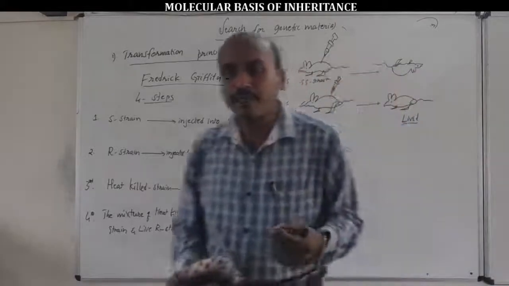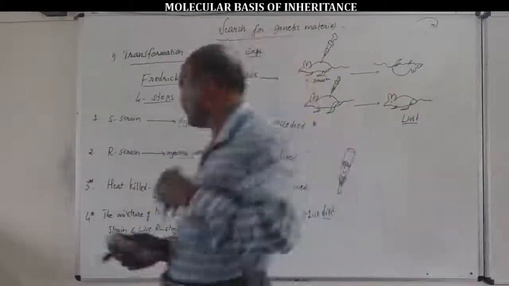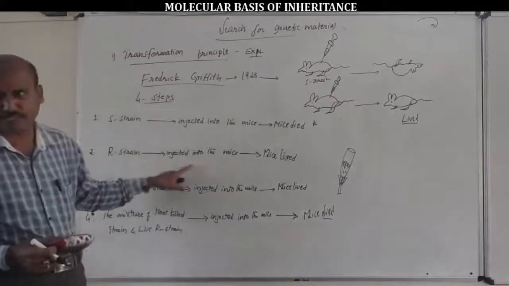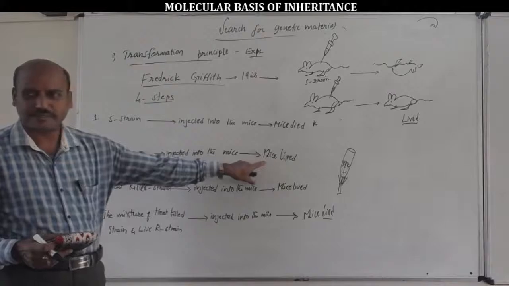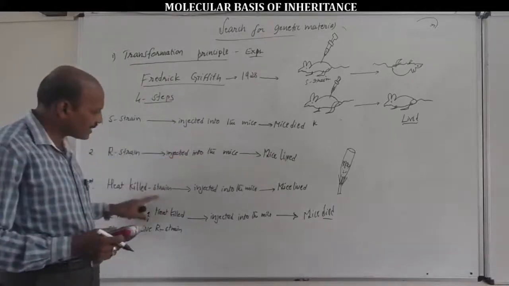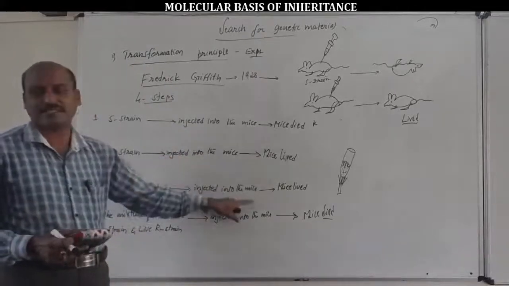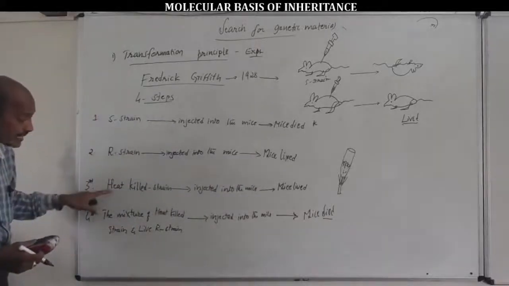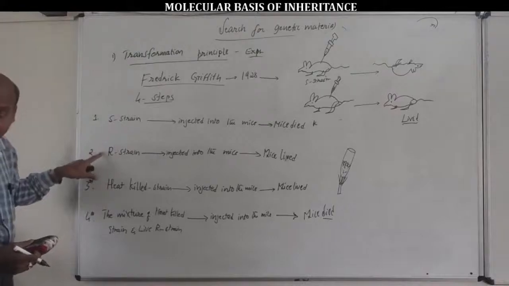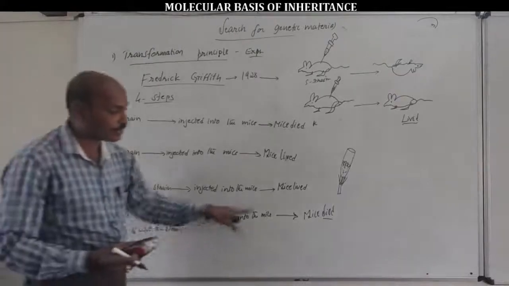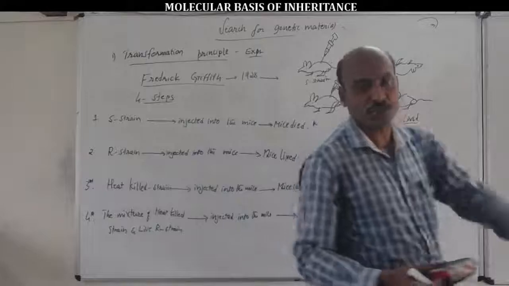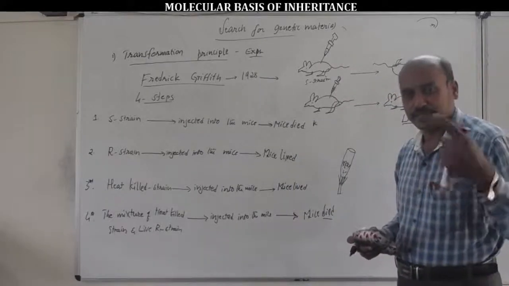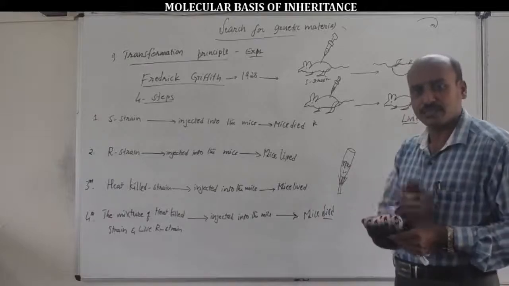Here, one surprising explanation. Listen here. Only R-strain bacteria injected into the mice survive. Only heat killed S-strain bacteria injected into the mice survive. But the mixture of heat killed S-strain bacteria and live R-strain bacteria injected into the mice die, due to pneumonia fever caused by infection by bacterium. How, sir?